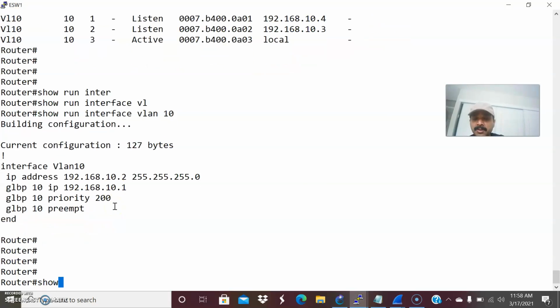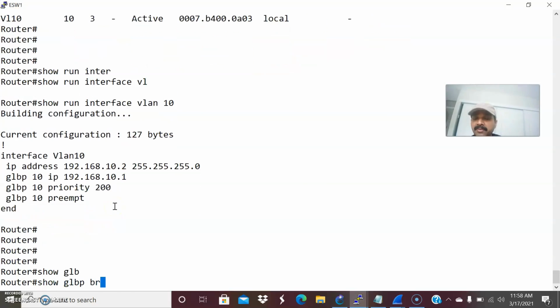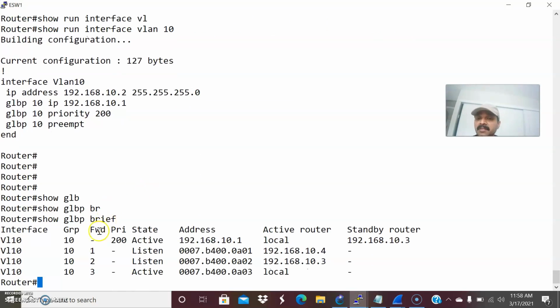So how do we check? Show GLBP brief. You can see here this is the active virtual gateway and this is the VIP IP. This will be responsible for answering the ARP request sent by the individual client. These are the virtual MAC addresses, which you have to keep in mind. These are the virtual MAC addresses that are going to be assigned to the individual clients, and this role is done by the AVF, the active virtual forwarders. The first MAC address, 01, will be assigned to the first client, 02 to the second client, and 03 to the third client. That is the way it works.